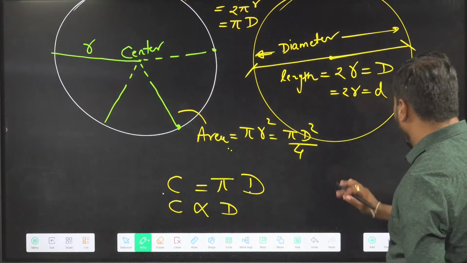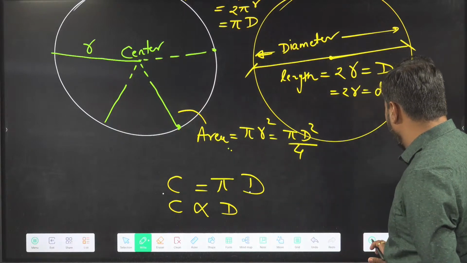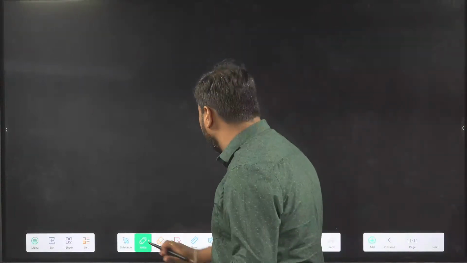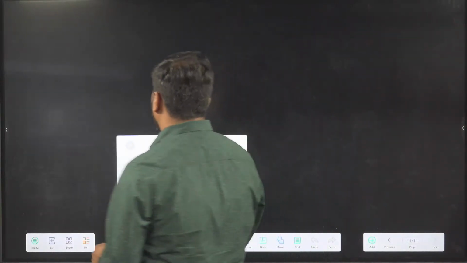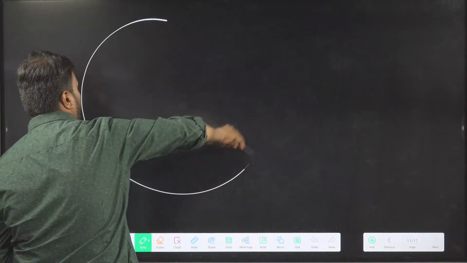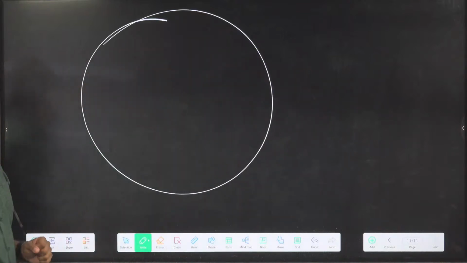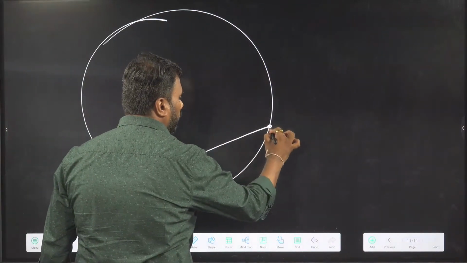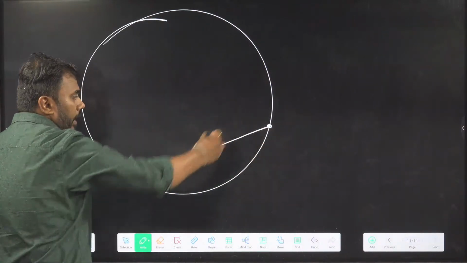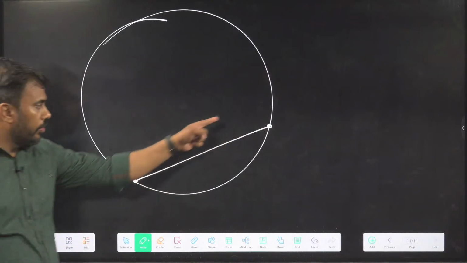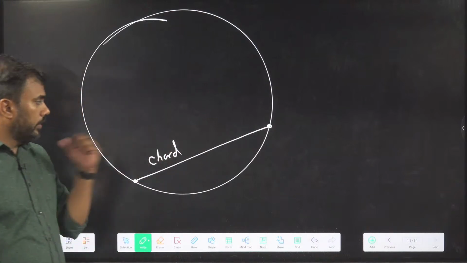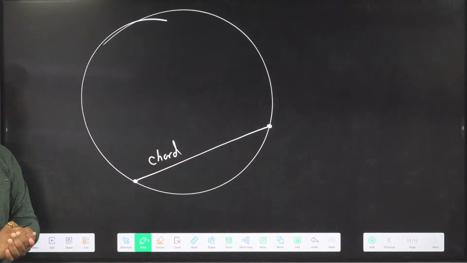Okay, so now we have discussed something about circle. Let's proceed further. Now we will discuss chord and secant of a circle. See, if this is a circle, a line segment which is joining any 2 points on the circle is called a chord of the circle.